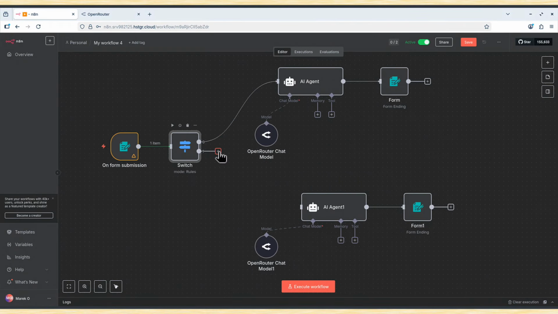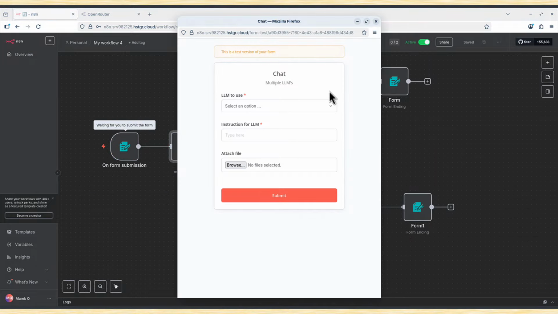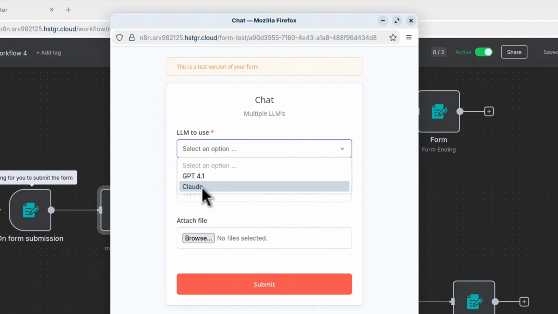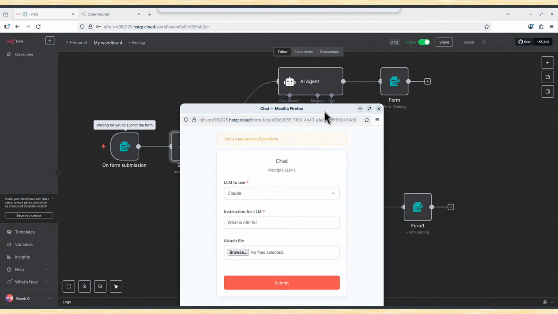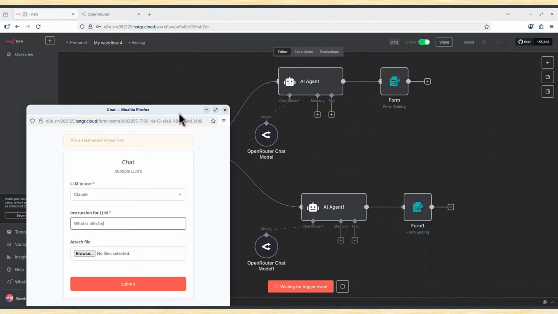Maybe let's save it now and see if it works. I say execute workflow, we can test it here, and we can see now 2 options. I will choose Claude, and I will ask it, what is n8n for? Maybe let's move it a bit, so we can see which AI agent it goes to. I submit it, and as you can see, it goes to Claude. Let's wait for a while. And we've got the response from Claude: n8n is workflow automation, blah blah blah.